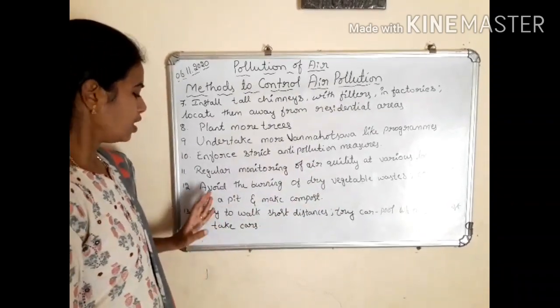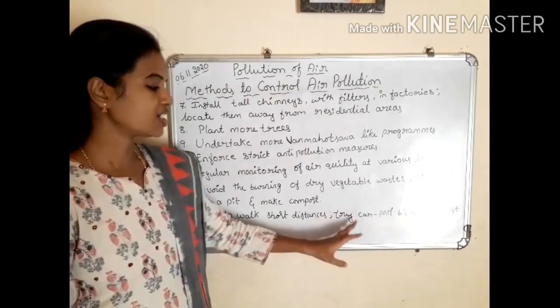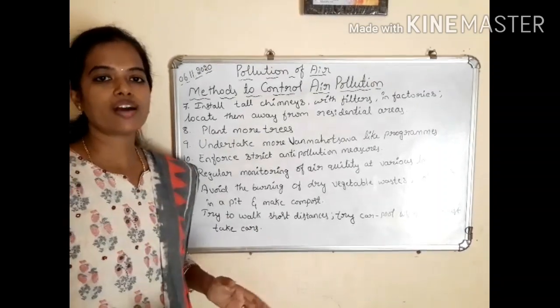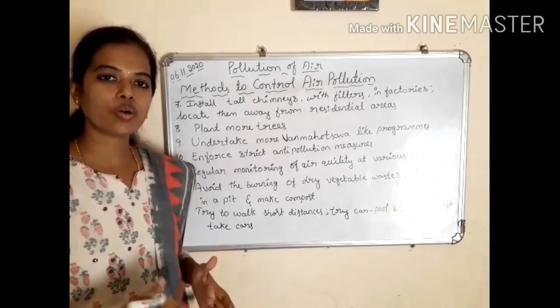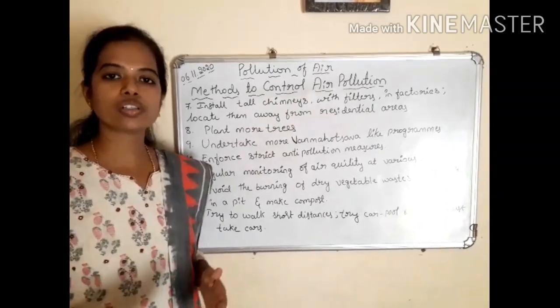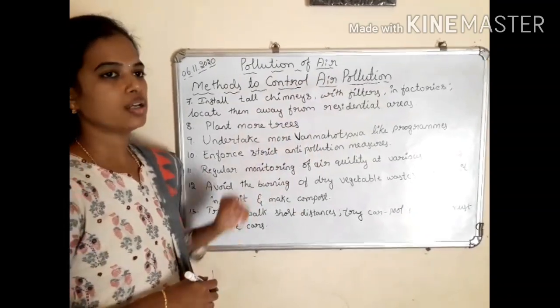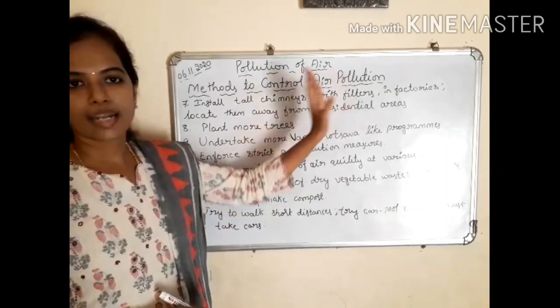Next one is try to walk short distances, try carpool when you must take cars. Instead of often using vehicles for short distances, try to walk and also use more carpooling, which helps to control air pollution. These are the measures to control air pollution.